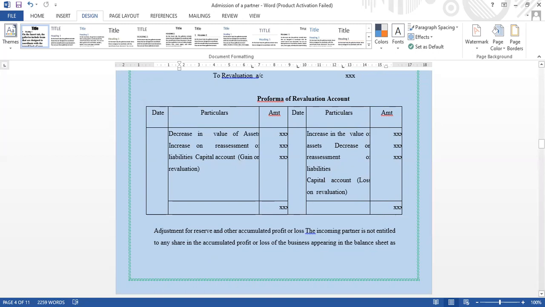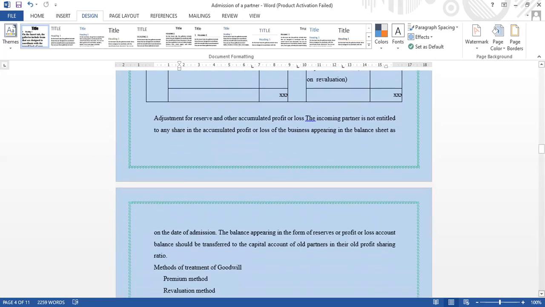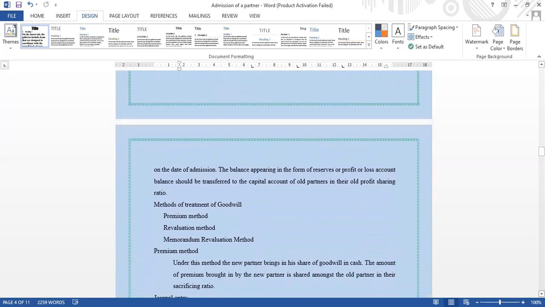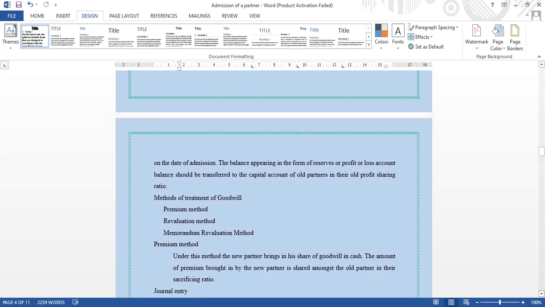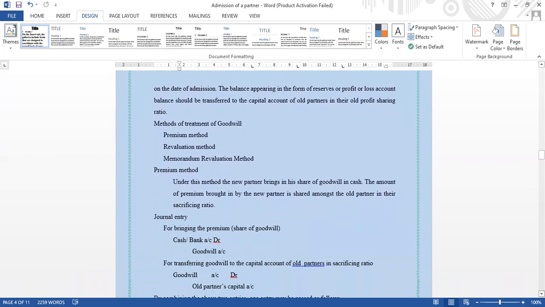Okay, then we can move to the methods of treatment of goodwill. First, premium method, then revaluation method, then memorandum revaluation method. Three methods of treatment of goodwill are there.